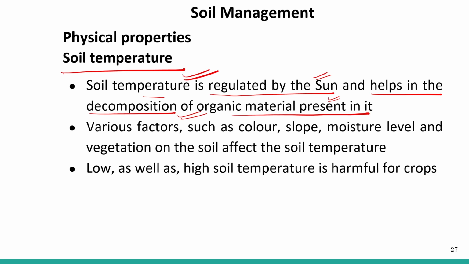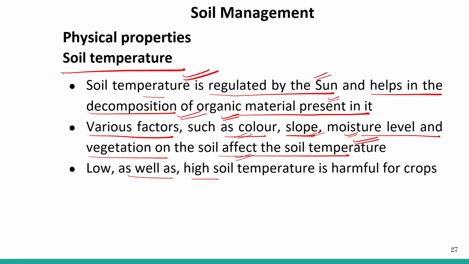The various factors such as color, slope, moisture level and the vegetation on the soil affect the soil temperature.